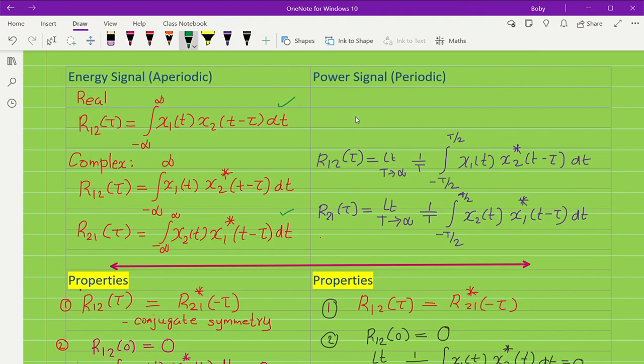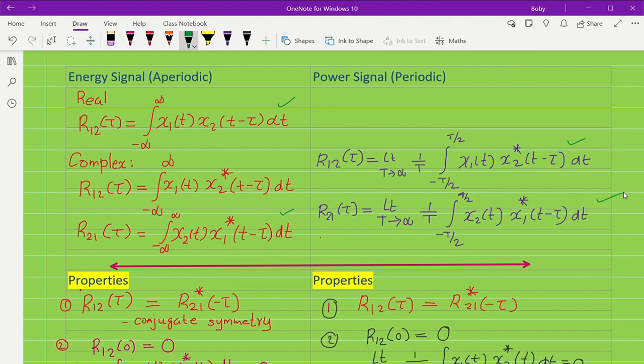Now, if the signals are power signals or periodic signals, then the cross correlation equation is given by limit T tends to infinity, 1 by T integral from minus T by 2 to T by 2 x1 of t x2 of t minus tau conjugate dt. So here there is a slight difference from that of the energy signal. Similarly, the cross correlation R21 of tau is limit T tends to infinity 1 by T integral over T x2 of t x1 of t minus tau conjugate dt.